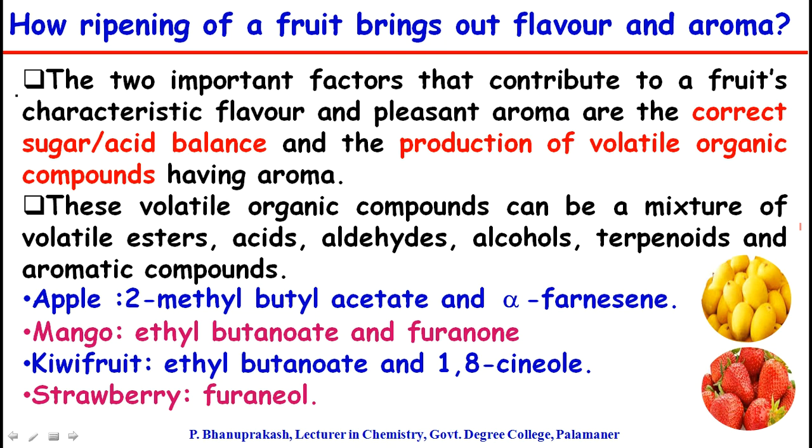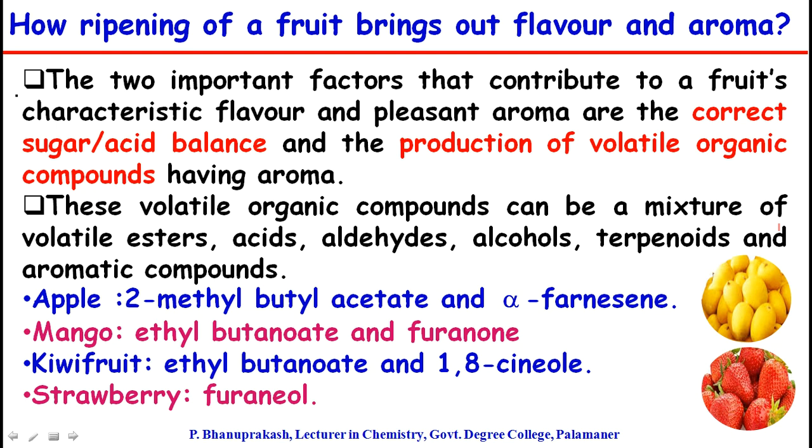Next, how ripening of a fruit brings out flavor and aroma. The two important factors that contribute to a fruit's characteristic flavor and pleasant aroma are the balance of the correct sugar and acid levels. And the second one is the formation of volatile organic compounds having aroma.